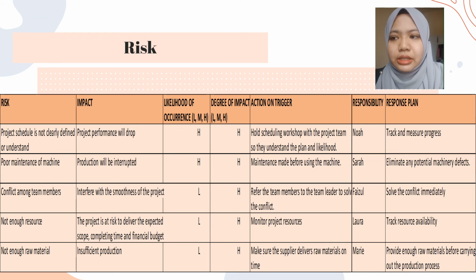Last but not least is not enough raw material. So impact is insufficient production. Action on trigger is make sure the supplier delivers raw materials on time. Person in responsibility is Mary, and she must provide enough raw materials before carrying out the production progress.